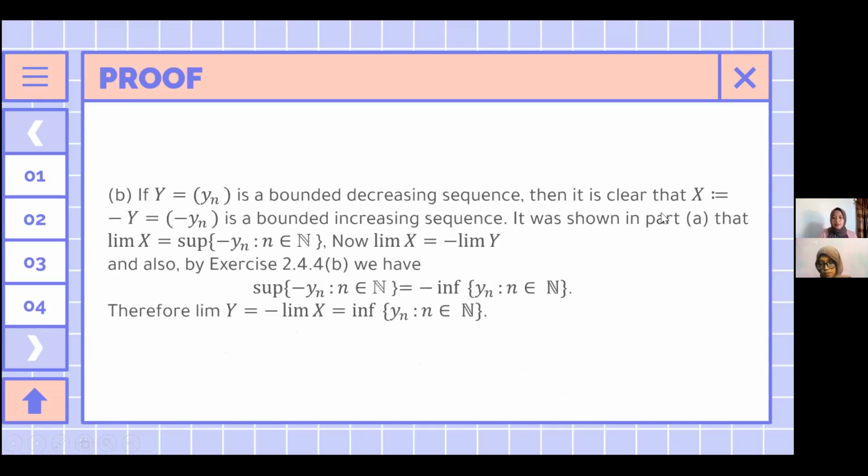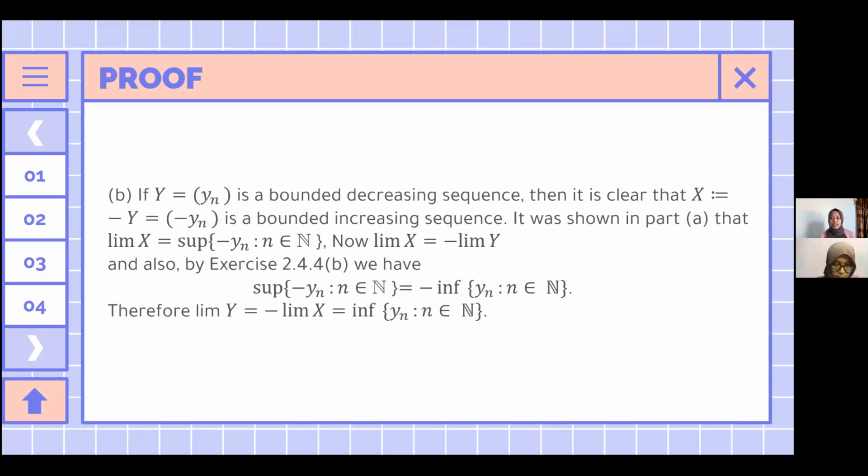Next, for point B, if y equals yn is a bounded decreasing sequence, then it is clear that x equals minus y equals minus yn is a bounded increasing sequence. It was shown in part A that limit x is equal to the supremum of minus yn, n an element of the natural numbers. Now, we get that limit x is equal to minus limit y.